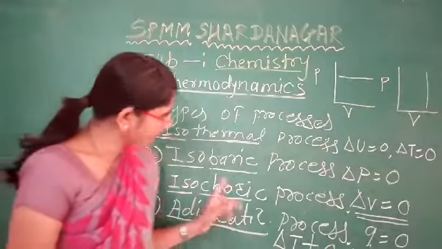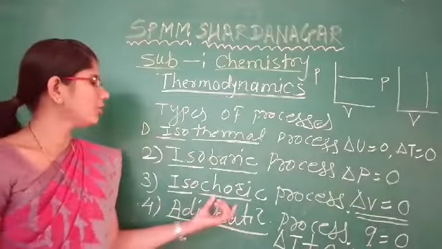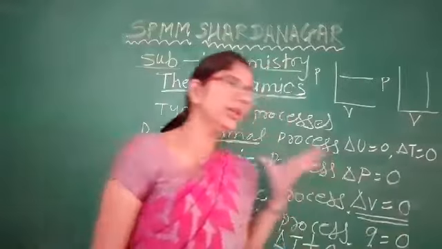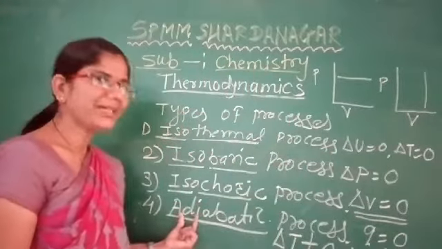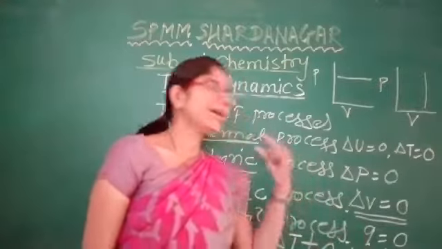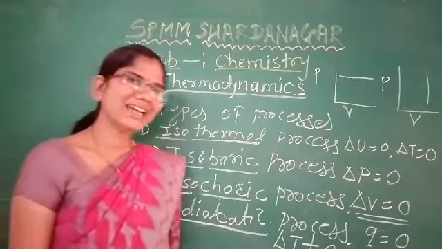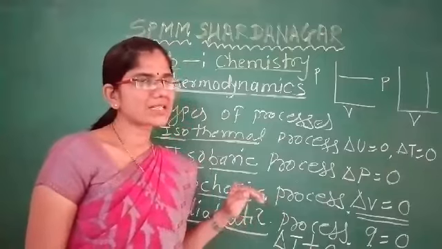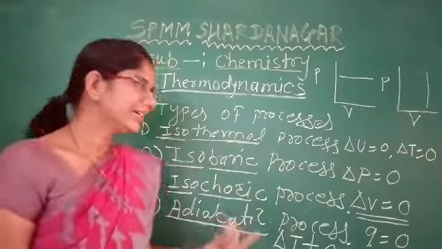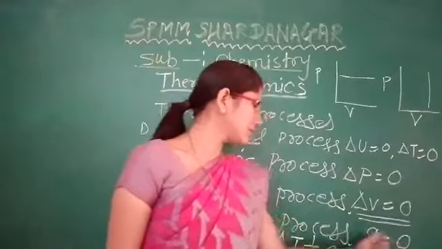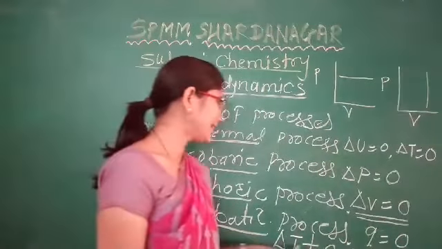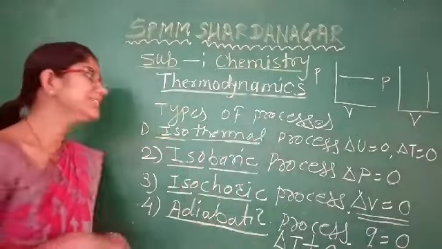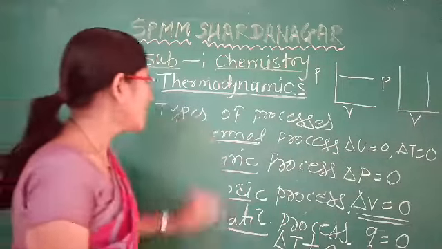In an isochoric process, a process in which the volume of the system remains constant throughout, that means delta V is equal to 0. Then in an adiabatic process, there is no exchange of heat between system and surrounding, but the temperature does not remain constant, it either increases or decreases, and therefore Q is equal to 0 for an adiabatic process, but delta T is not equal to 0 or delta U is not equal to 0. These are the 4 types of processes.